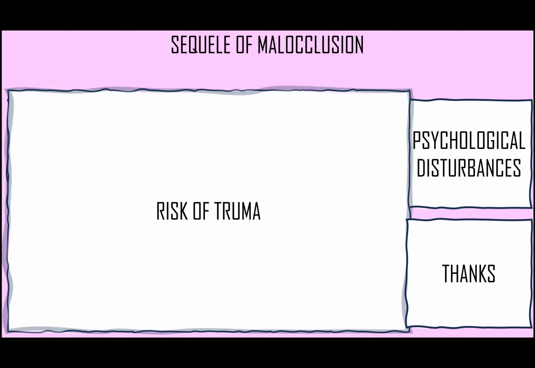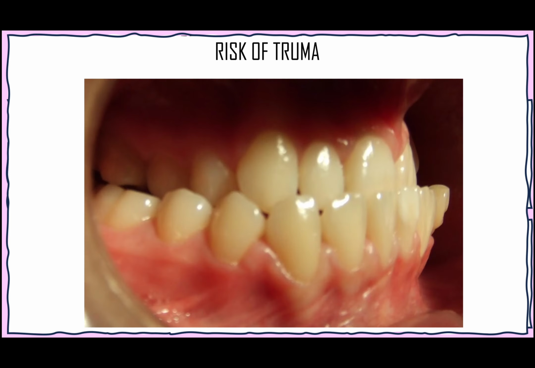Fifth sequelae of malocclusion is risk of trauma. Teeth that are severely proclined are at high risk of injury, especially during play, and also in class 3 malocclusion, when the lower mandibular teeth are forwardly placed and the maxillary teeth are backwardly placed, this can also cause trauma to both upper and lower teeth.